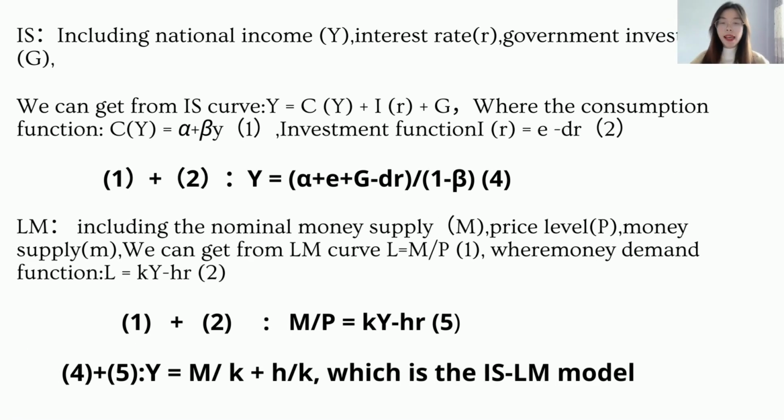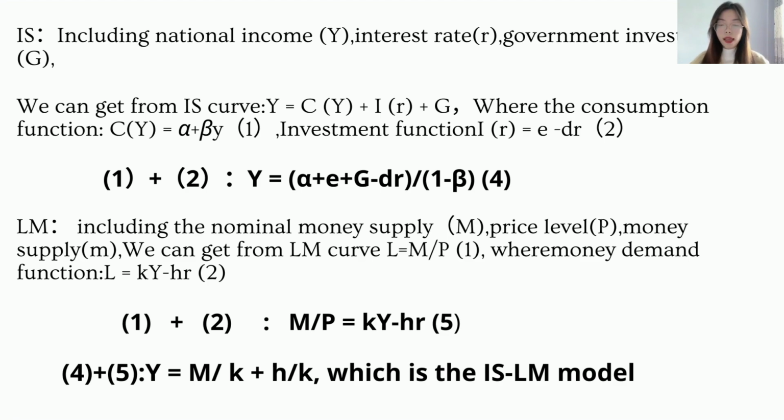Then for the ISLM model, the IS curve includes national income, interest rate, and government investment. We can get from the IS curve Y equals C(Y) plus I(R) plus G, where the consumption function C(Y) equals alpha plus beta Y as function 1. Investment function I(R) equals E minus dR as function 2. So function 1 plus function 2, we can get function 4.